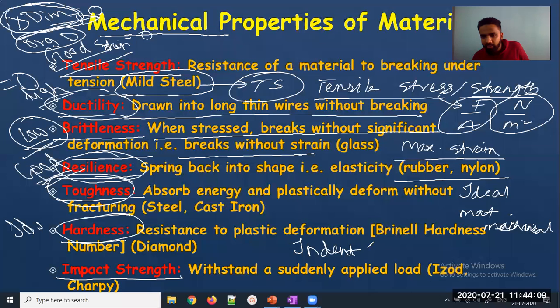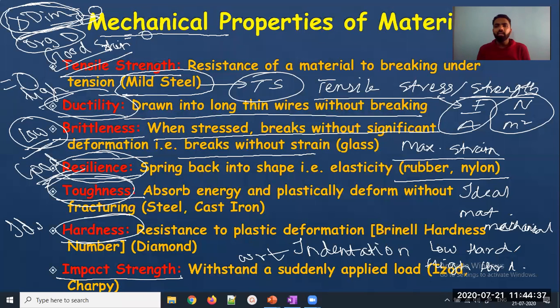Whenever we have to measure hardness, we will measure it with respect to indentation. We will try to apply some force and see, with the same amount of force, which material is getting more depth. If the material is getting more depth, then it has low hardness, like steel will have low hardness, okay? But if it is getting less depth, then it has high hardness, like diamond has high hardness. So what is the good thing? Should the mechanical material have low hardness or high hardness?